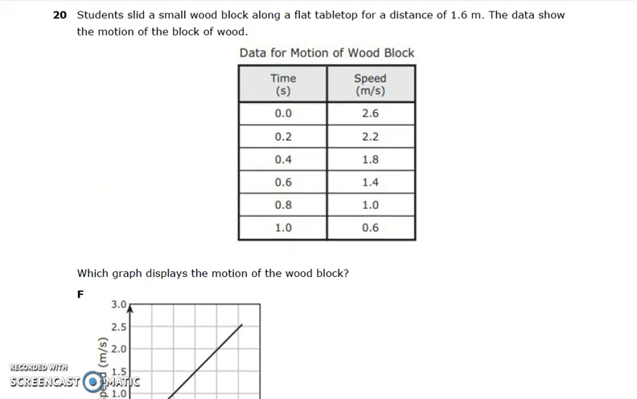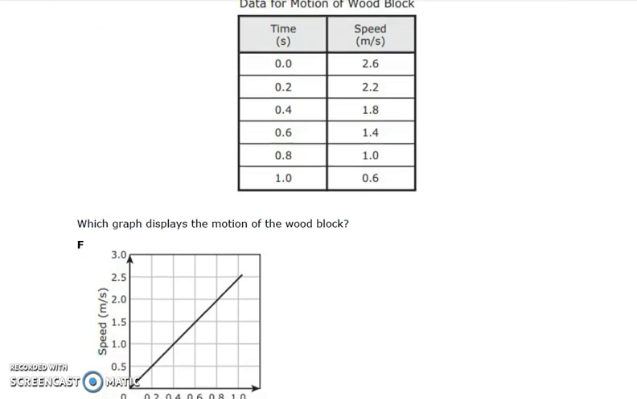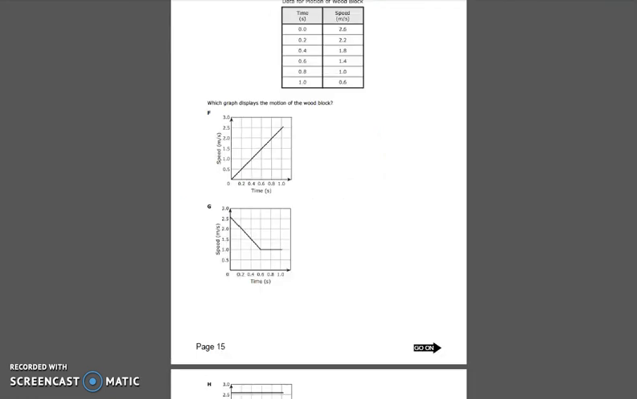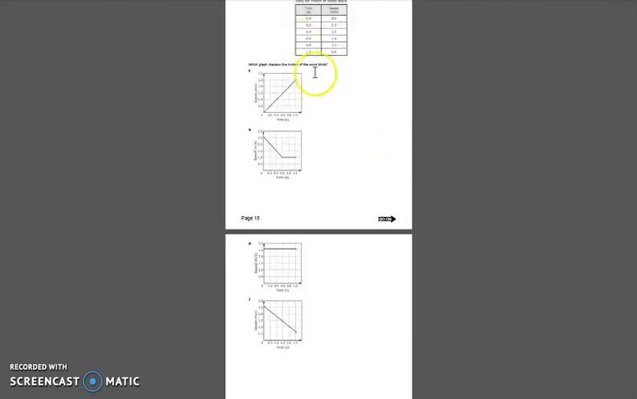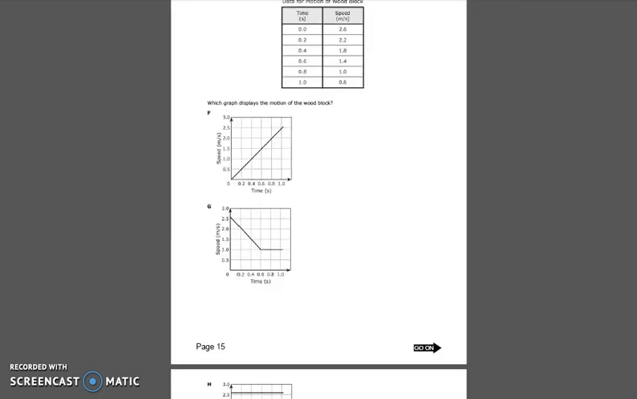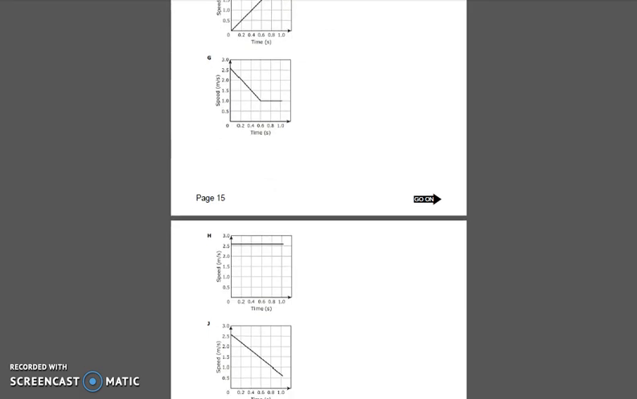Number 20. Students slid a small wood block along a flat tabletop for a distance of 1.6 meters. The data shows the motion of the block of wood. Which graph displays the motion of the wood block? Is it F, G, H, or J?